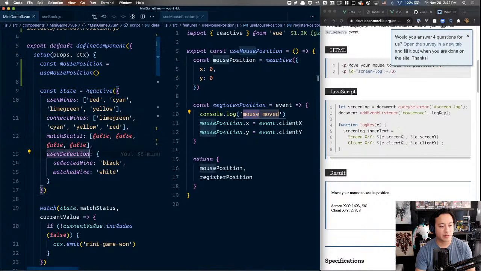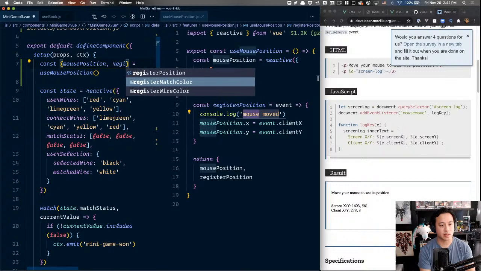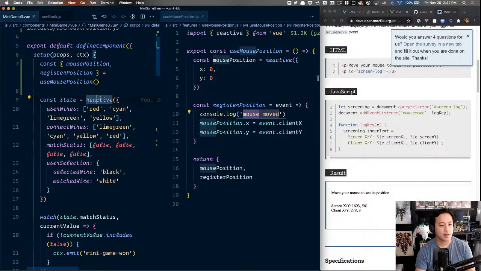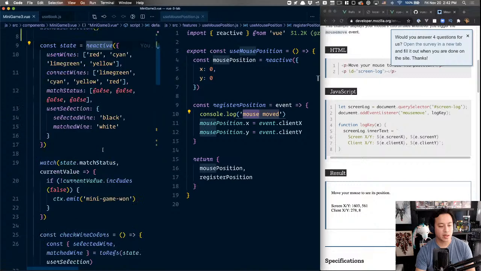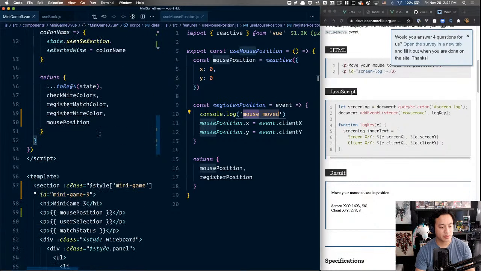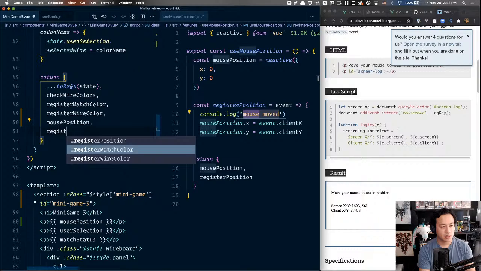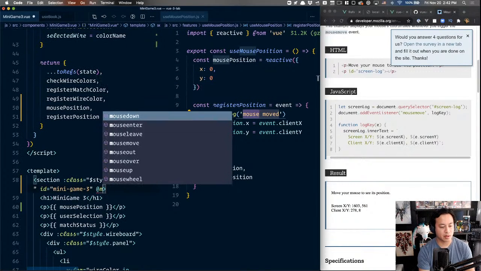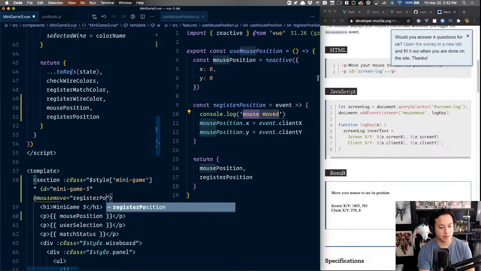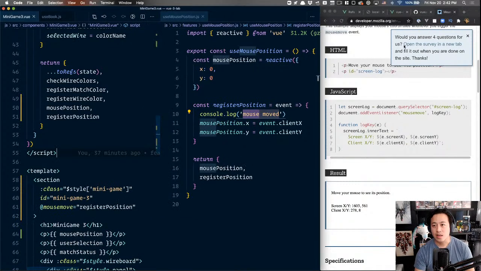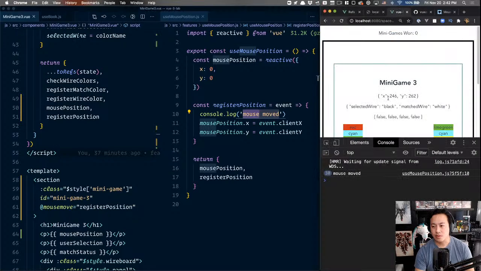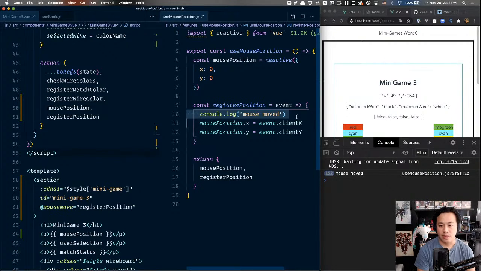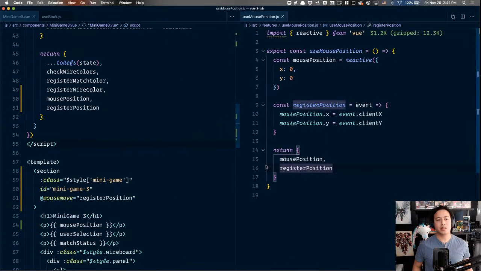So now that we have register position, we should get two things from this. We should get mouse position and register position. And now that we have this piece, I'm gonna expose register position on here, and then I'm gonna expose it directly on the mini game. So mouse move equals register position. That seems closer to the way Vue would do things. Here we go. Okay, great. I was right. All right, let's talk through what happened, because that was a little bit of a doozy.